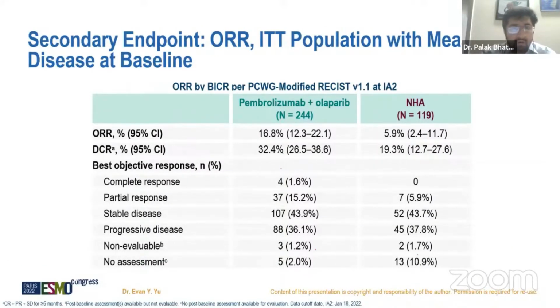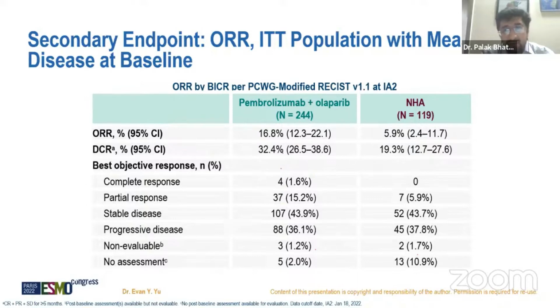Secondary endpoint, overall response rate. When we see the overall response rate in the Pembrolizumab arm, it is clearly much higher, 16.8% of the patients, as compared to around 5.9% in the hormonal arm. Disease control rate is again higher in the Pembrolizumab arm, 32.4% as compared to 19.3% in the hormonal arm. Here we can see complete response is seen in around 1.6% of the patients.